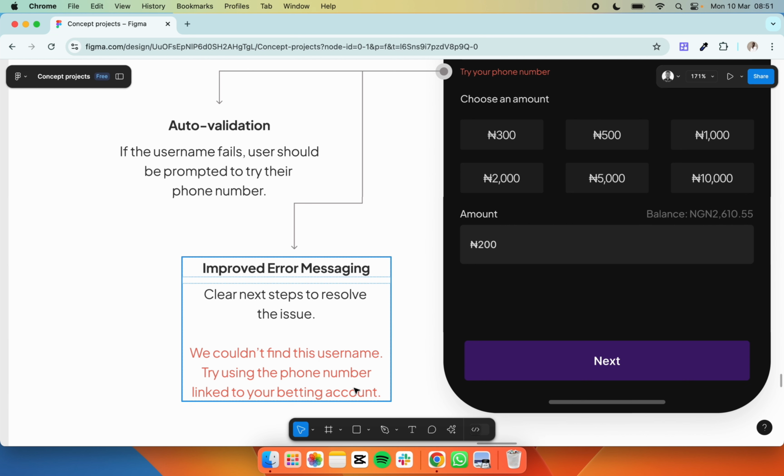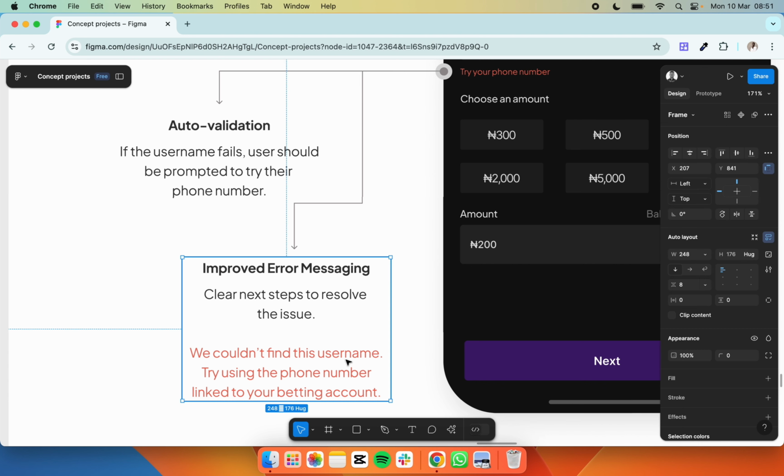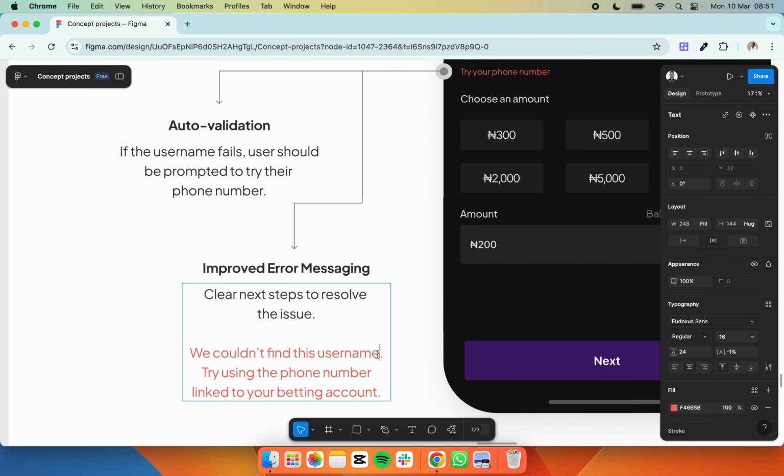This could be better written in a way that says we couldn't find the username or phone number. Yes, this should be a general response: username or phone number linked to your account. Since we have auto validation that says try your phone number, this could be: we couldn't find this username or phone number linked to your betting account.